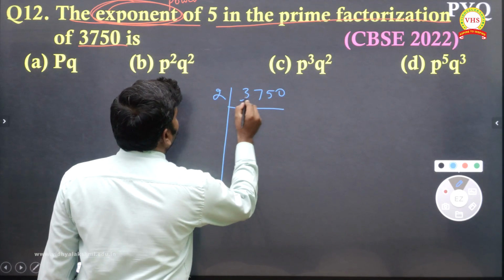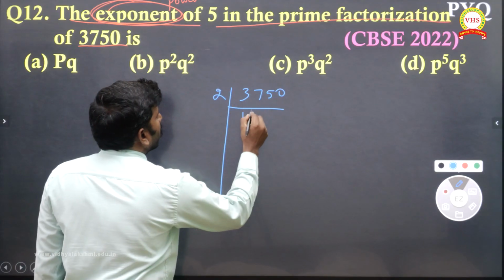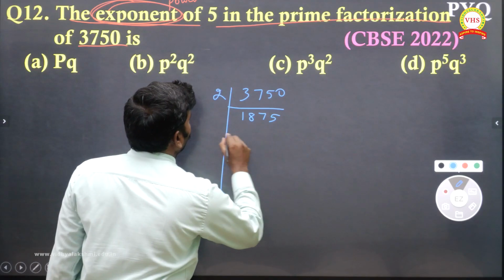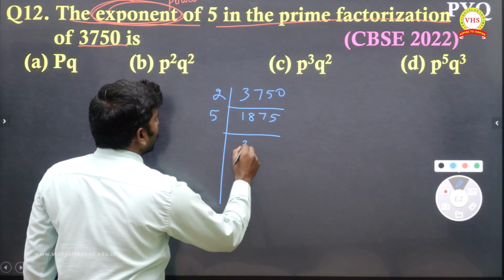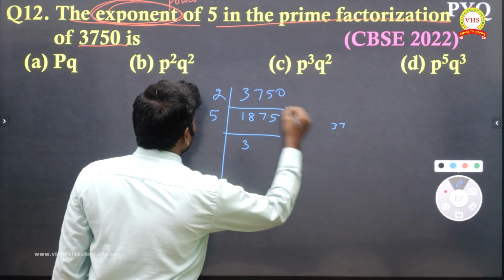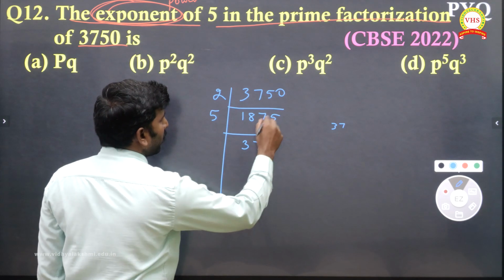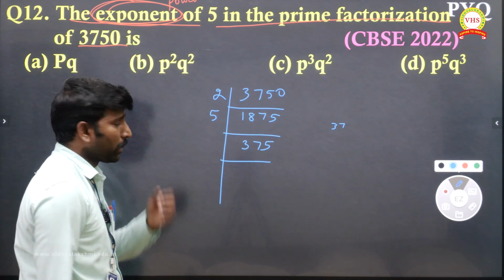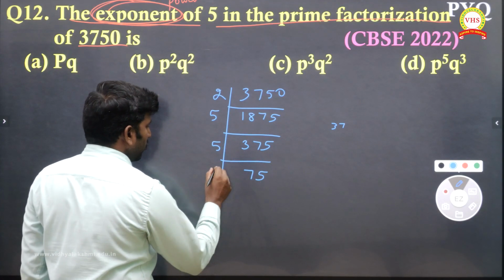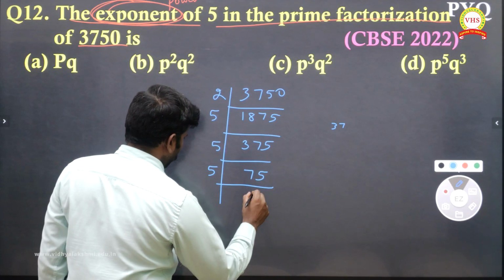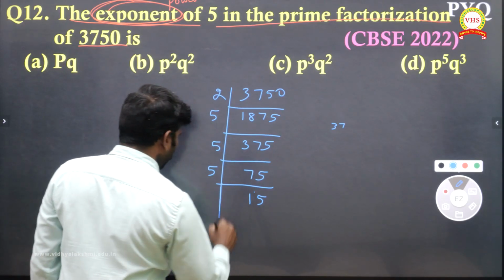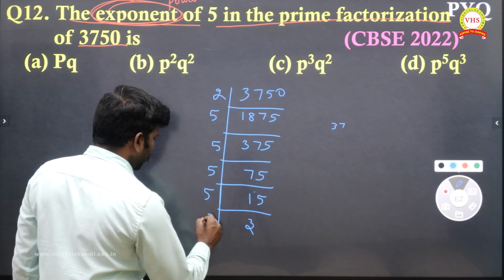First the 2 table. 1 2 is 2, remaining 1. 8 2s are 16, balance 1. 7 2s are 14, balance 1, 5. Again the 5 table. 3 5s are 15, remaining 3, and we get 37. In 37, 7 5s are 35, remaining 2. Be careful. Then 5 5s are 25, and 5 again gives 1, and finally 1.